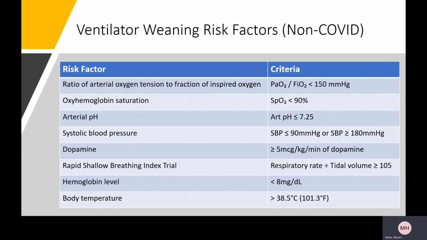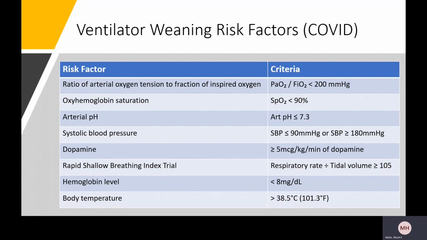Hemoglobin levels indicate anemia, which reduces oxygen carrying capacity and can cause a risk for patients to be weaned off ventilation. The rapid shallow breathing index measures how much a patient can tolerate independent breathing and is a major indicator of ventilator weaning readiness. Other factors such as dopamine and body temperature help indicate overall health of the patient and whether or not they're in need of dopamine or have a fever, that could indicate that they are not healthy enough to be weaned off of ventilation just quite yet.